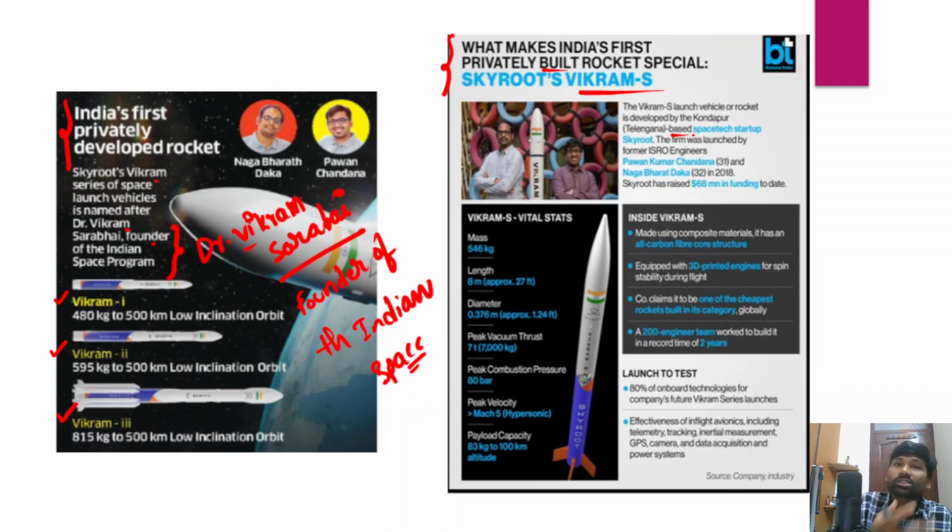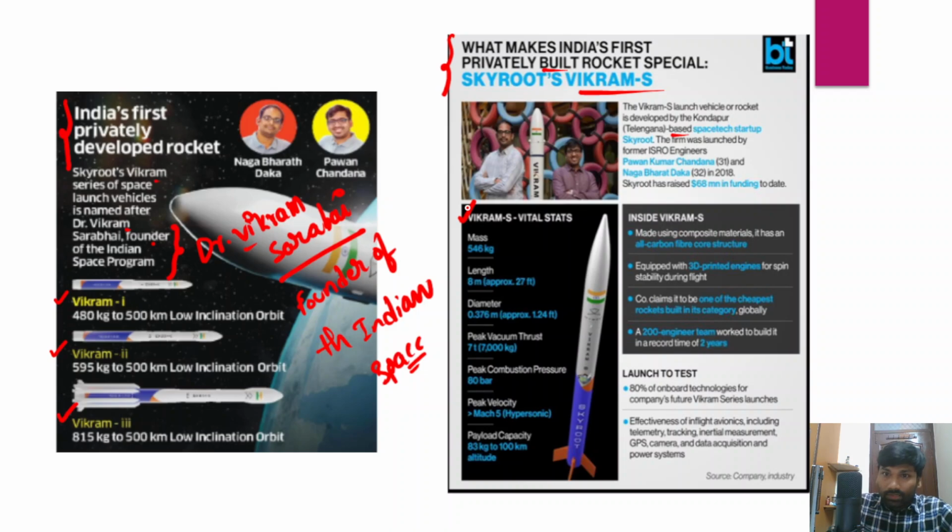Okay, so it was launched by the former ISRO scientists Pavan Kumar Chandana and Nagabharat Dakha. So these are some details with respect to the Skyroot private space agency, and you can also go through some other data with respect to the Vikram S launch vehicle, that is the privately built launch vehicle in India.